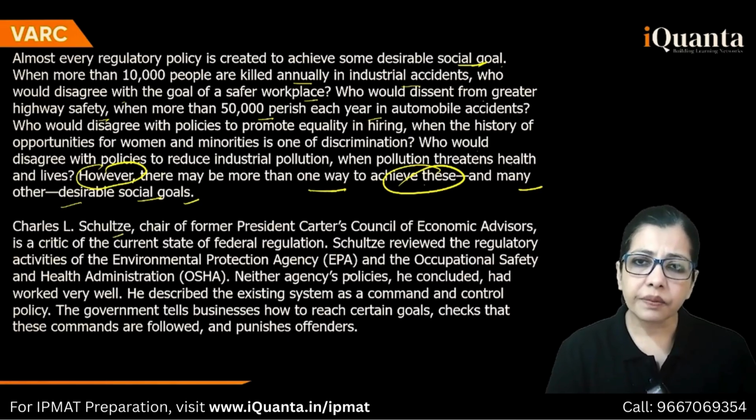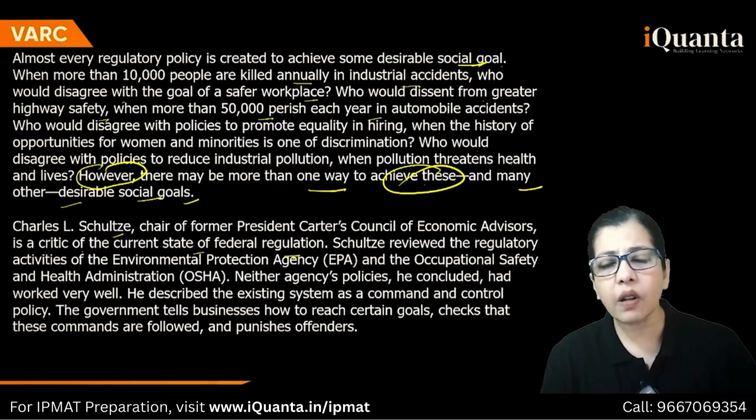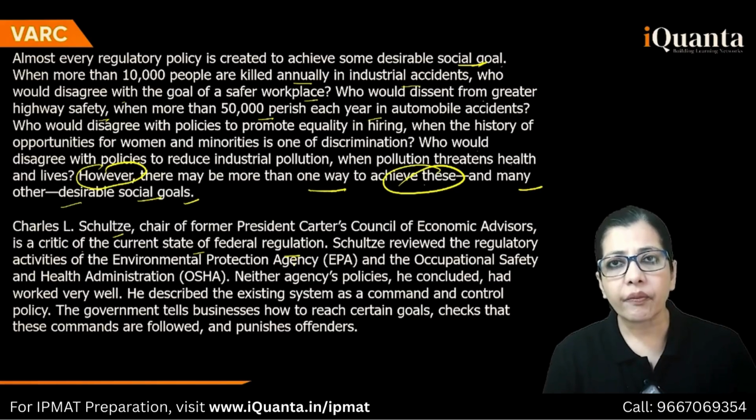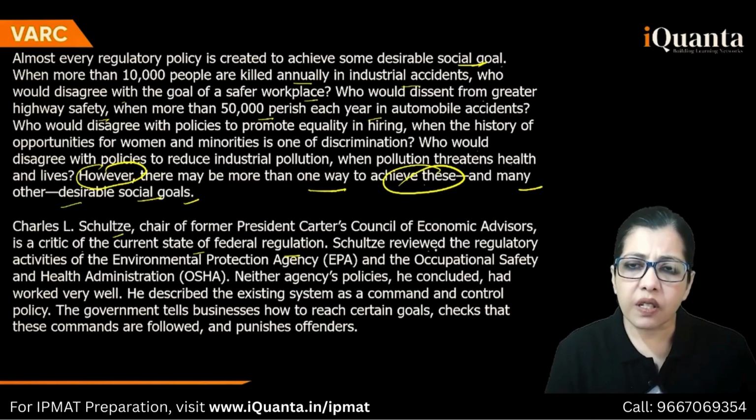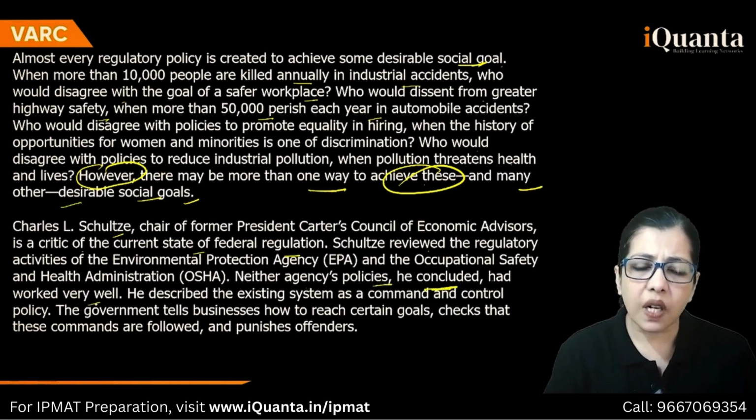Charles Schulz, आ गया जिस पे question है. Is a critic of the current state of federal regulation. He doesn't like all the regulations that are there in place. So what does he say? Schulz reviewed the regulatory activities. Okay. He concluded what? Neither agency's policies had worked well. He described the existing system.